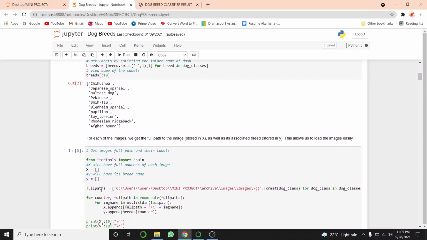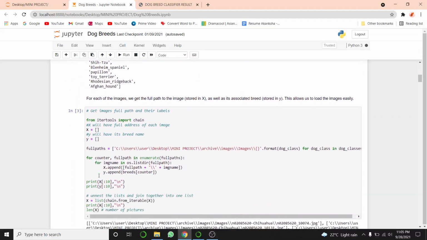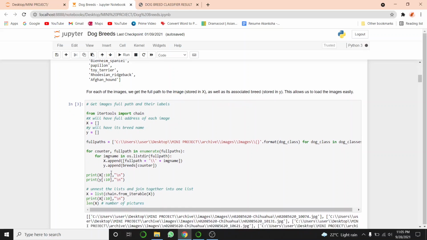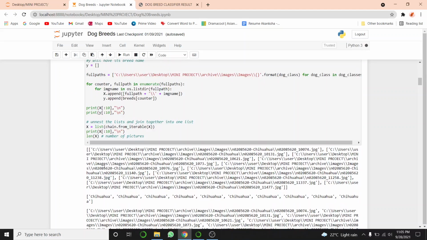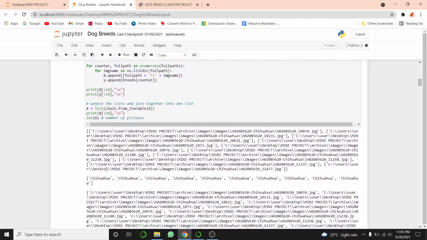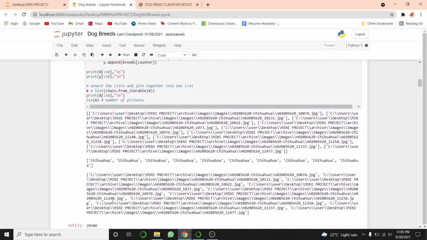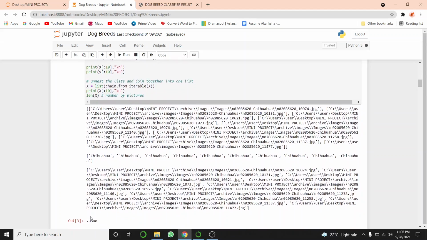After that, in X, we will save the full addresses of each image and in Y, we will save the name of its breed. We will go through every folder to append each image to X and its breed to Y. Here, I have displayed 10 records of X and Y. As you can see, X is a nested list. To unnest it, I have used chain.from_iterable and this is our final X after that. If you see the length of X, it shows 20580.